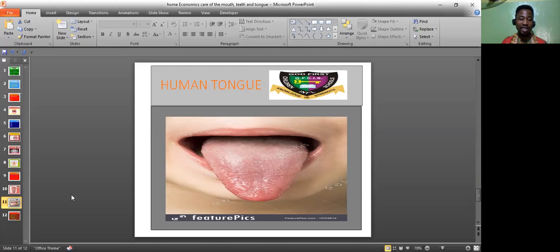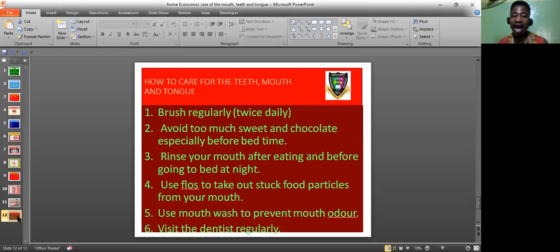So finally, let's look at how to care for the teeth, mouth, and tongue. I told you in the introductory speech of this topic that the first thing people see when they see you is your face. Then the next thing is when you open your mouth. What kind of impression do you leave on people when you meet them? Do you leave them with a very good, memorable, long-lasting impression, or an impression that goes, that person has bad breath?